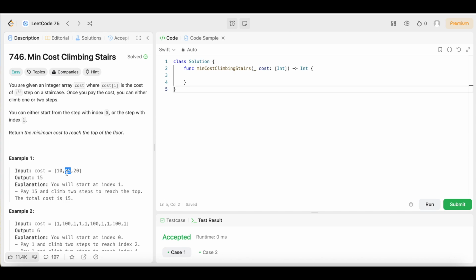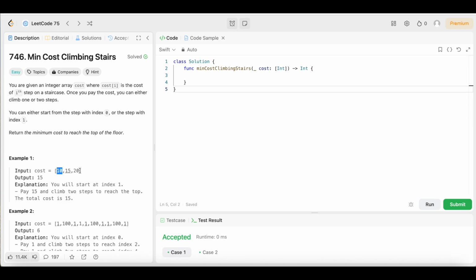If we would have picked 10, then we would have to pay either way. If we would have started with index 0, we would have had to pay twice, because we could either go 1 or 2 steps. So if we paid 10 and went 1 step, we'd have to pay another 15. We'd be at 25. If we paid 10 and went 2 steps, we still have to pay this 20, and that would equal 30.